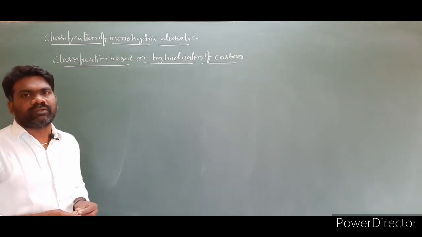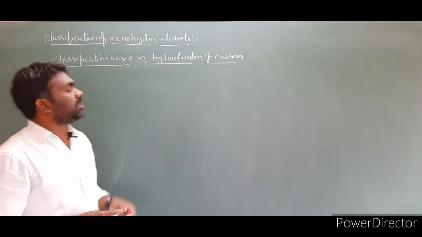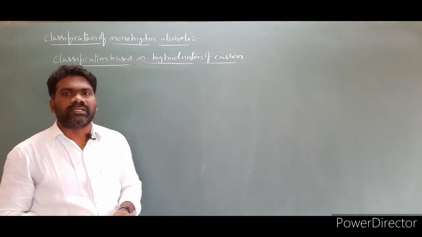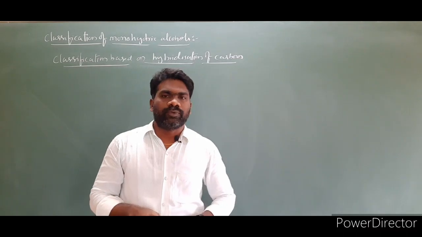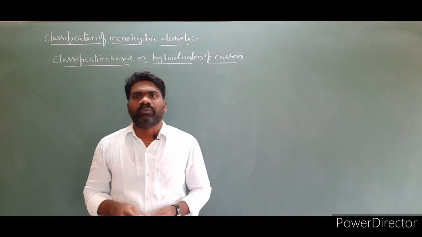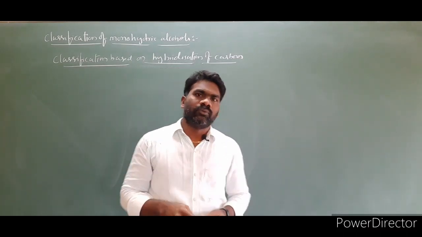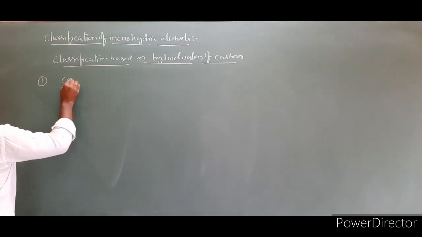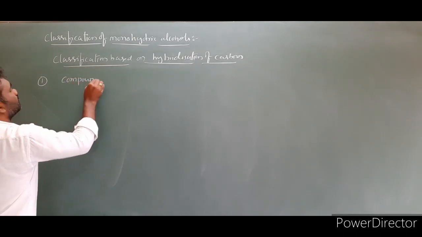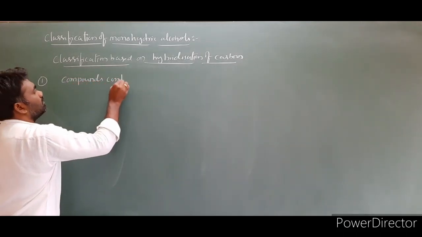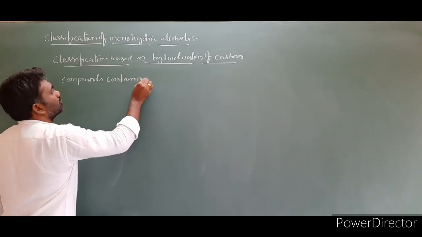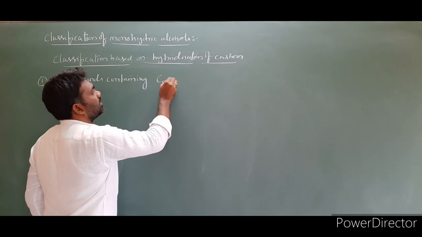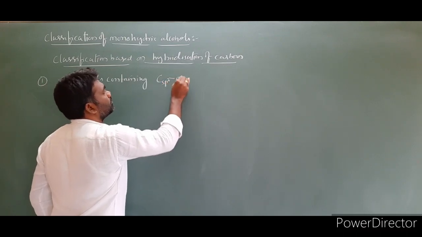Based on the hybridization of the carbon atom, the monohydric alcohols are classified into mainly two categories. One is compounds containing C sp3-OH bond, and the second one is compounds containing C sp2-OH bond. What I mean is, the first one is compounds containing carbon sp3-OH bond.